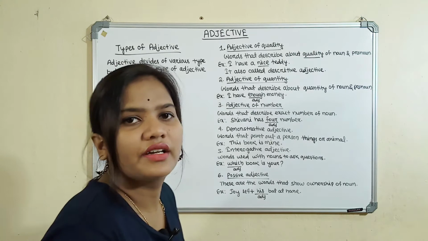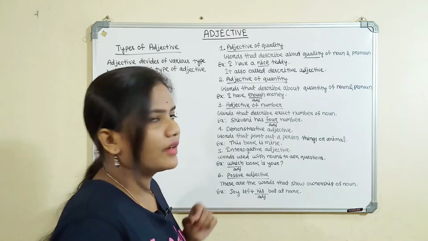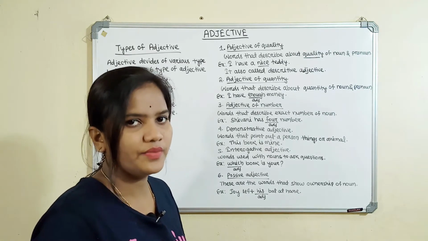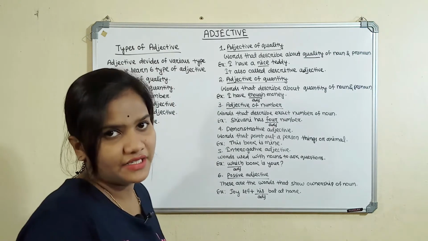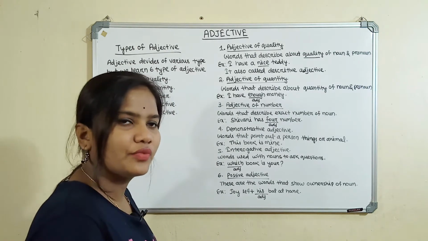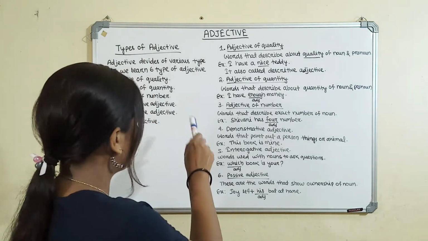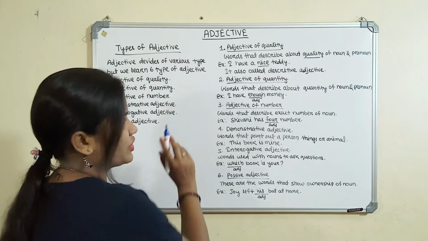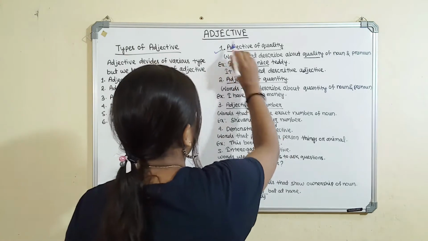Yesterday we were learning adjective. An adjective describes a noun or pronoun, and I said today we will discuss the different types of adjective. There are 6 types of adjective. First is adjective of quality, second is adjective of quantity, third is adjective of number, fourth is demonstrative adjective, fifth is interrogative adjective, and sixth is possessive adjective. First we will discuss adjective of quantity.